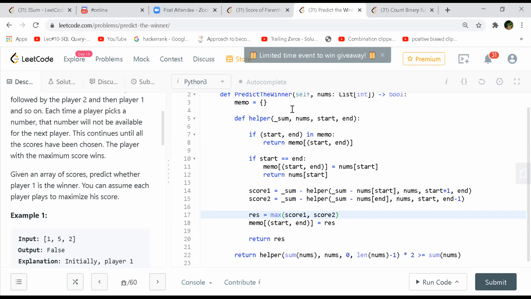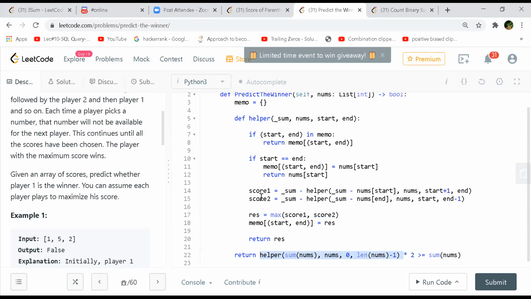Shashank, what does line 22 do? I mean, after you call the helper function, you multiply it by 2. Yeah, that is, more than half the score if the player is having, or equal. If you take two that side, right, half the score you will get of the array. This will give you the entire sum of the array. You will take half of it. So if the score returned on this is greater than or equal to that, then player one will win the match.